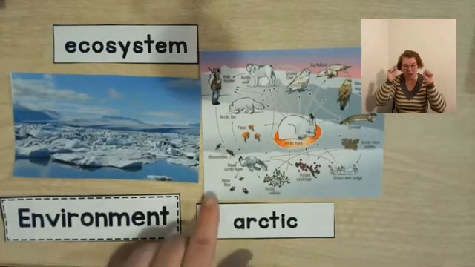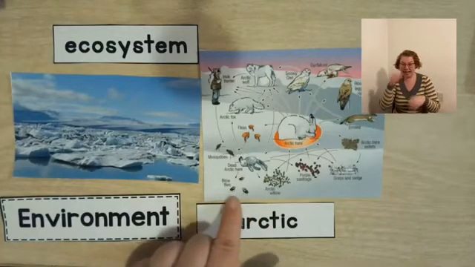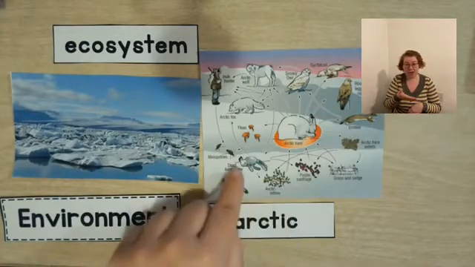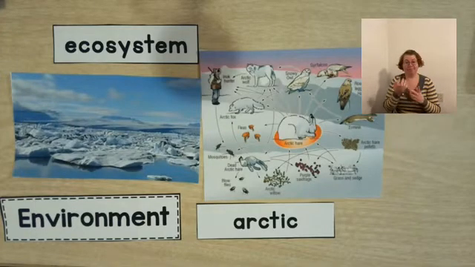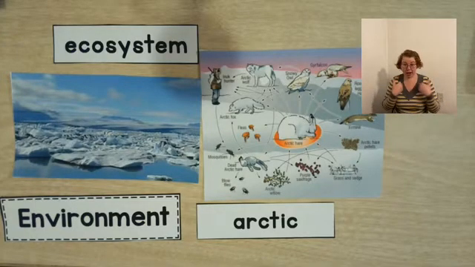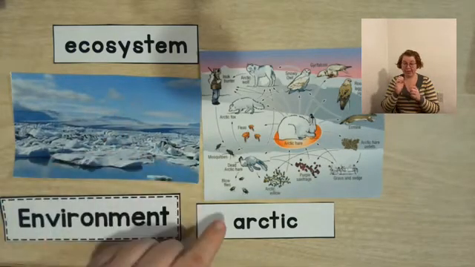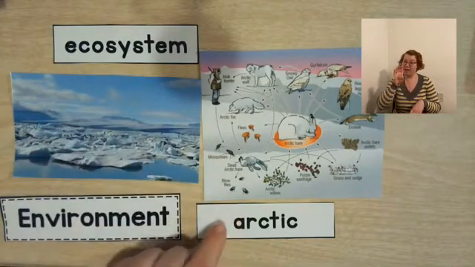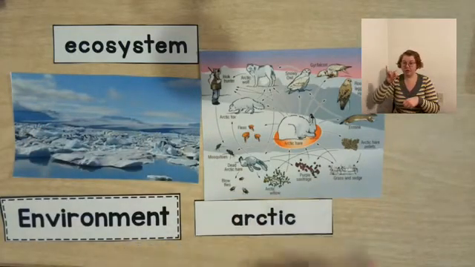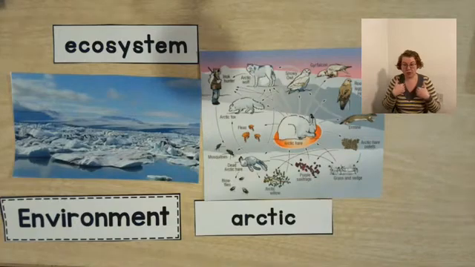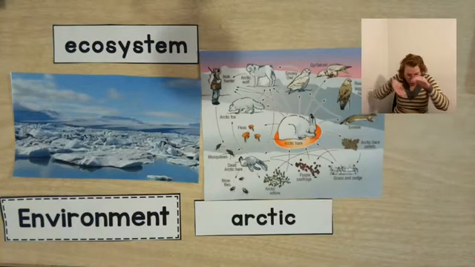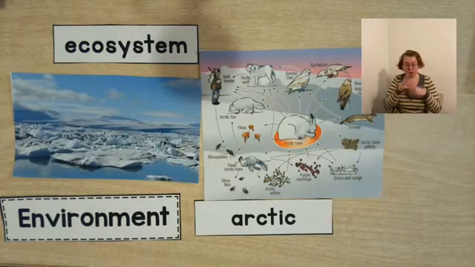Look at this. There's some bugs there. I see that an animal has died, and so the bugs are going to eat it. They're interacting in the environment. So the animals are interacting with each other and in the environment. So yes, we can find ecosystems in the Arctic. I see there are some animals burrow under the snow, and some other animals will go into the water. They're all interacting with their environment.